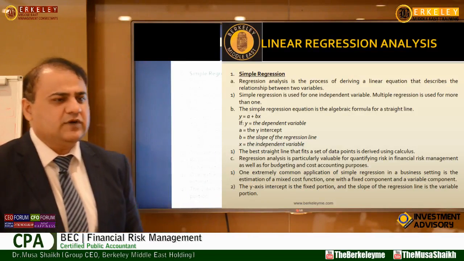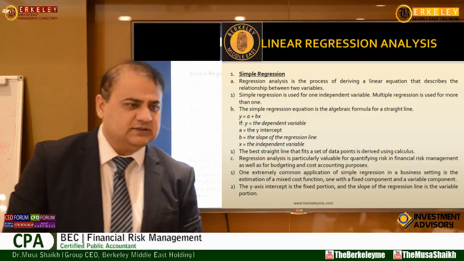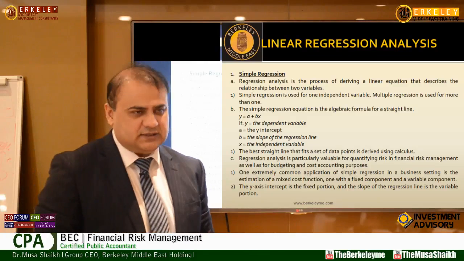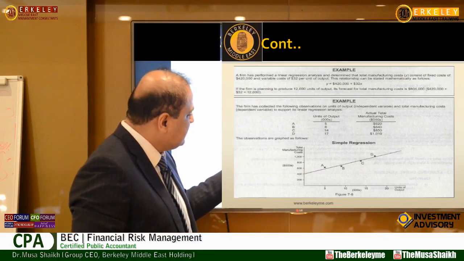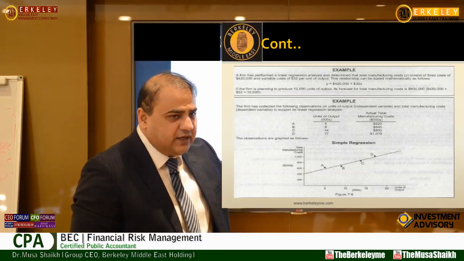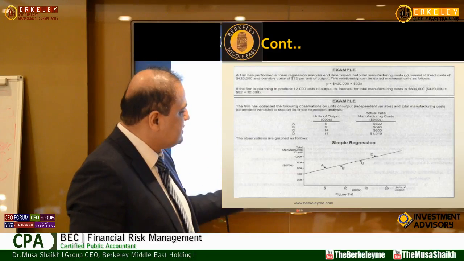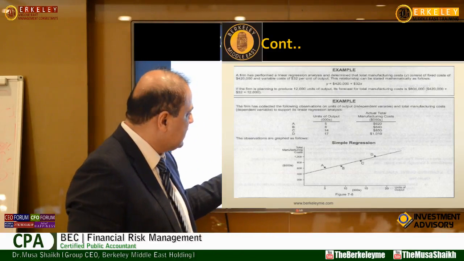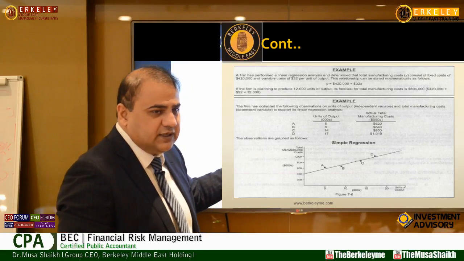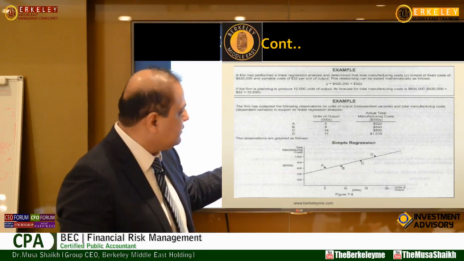So the questions are what Y stands for, A stands for, B stands for. I showed you one example and you can see the curve is going right away. As this is increasing, this is also increasing, so we can say this is a perfect correlation, as in the diagram we saw just now.